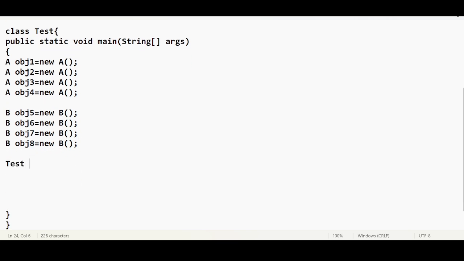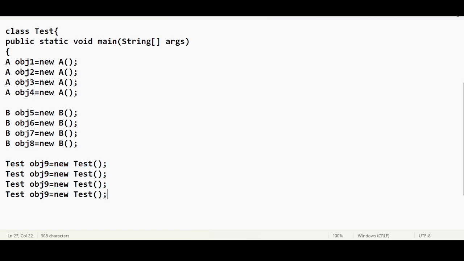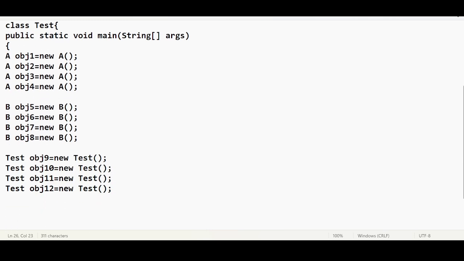We have another class, the Test class. I want to create some objects for the Test class as well. Why I am creating this many objects, we will understand in a short period of time. Test, four objects: obj9, obj10, obj11, and obj12. You must understand that objects are created for three classes, and four objects are created for each class.